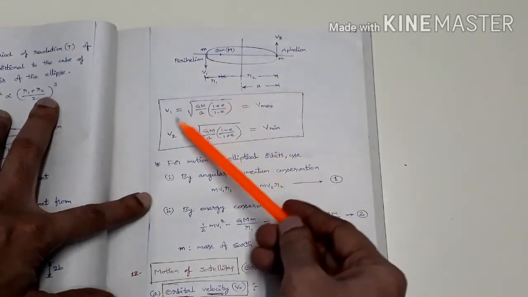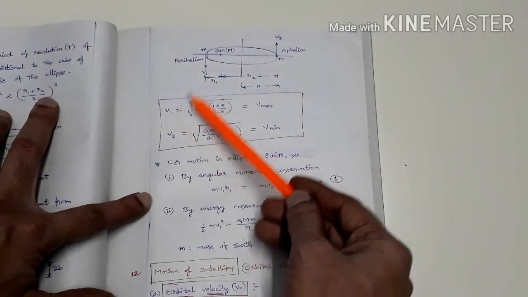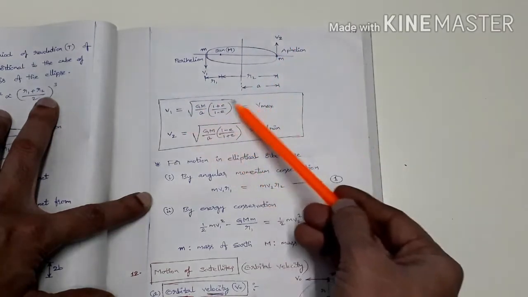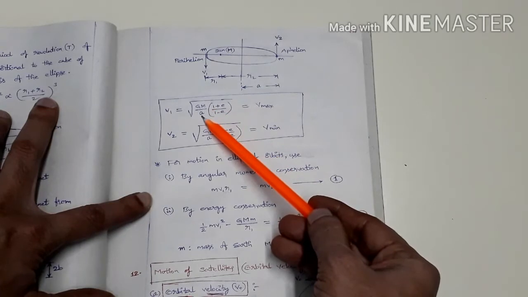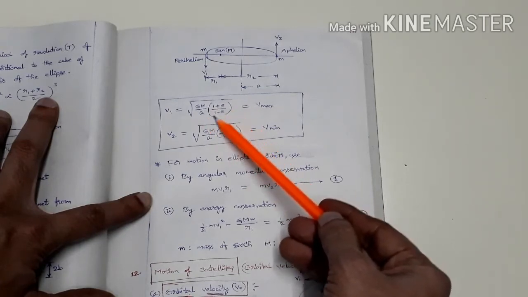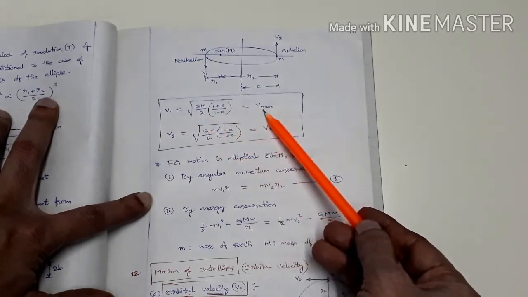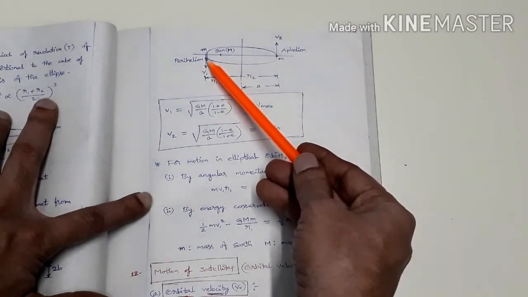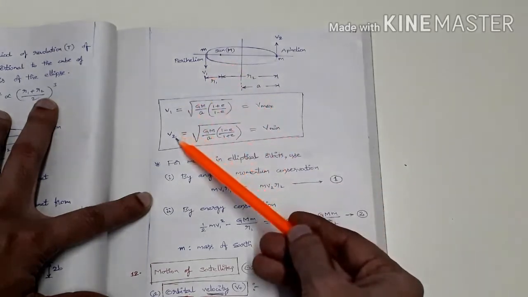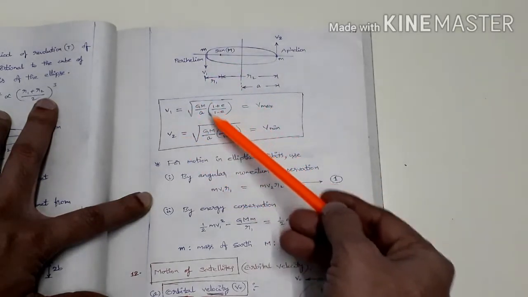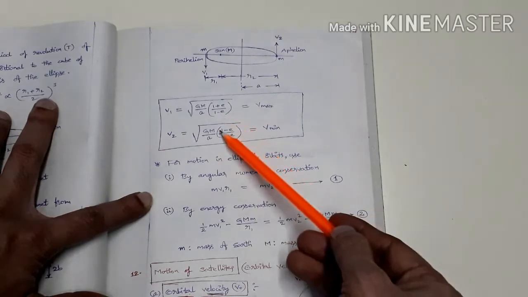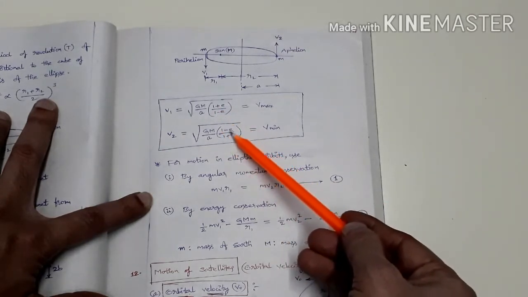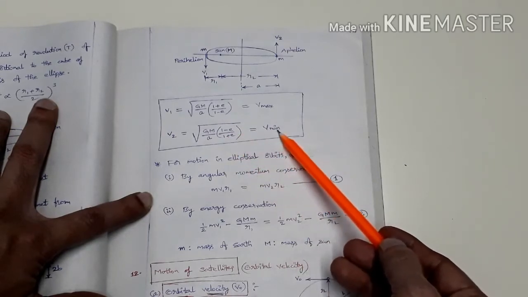Now what is v1? Velocity at perihelion, and v2 is velocity at aphelion. So v1 equals root of GM by a, where a is the semi-major axis, into 1 plus e by 1 minus e. So this is the maximum velocity. Velocity is maximum at perihelion, that is at the shorter distance from the focus. And what about v2? v2 equals root of the same thing, GM by a into 1 minus e by 1 plus e. Here it is 1 plus e by 1 minus e, and here it is reversed, 1 minus e by 1 plus e. Here it is the minimum velocity.